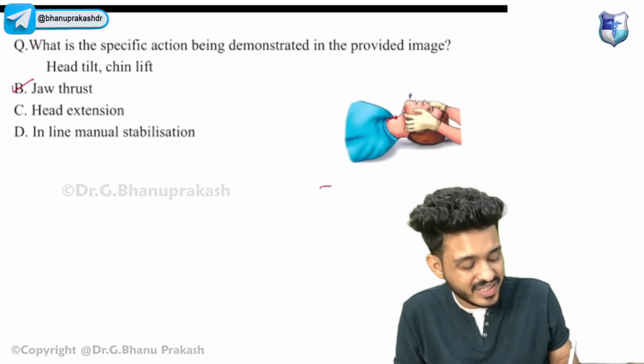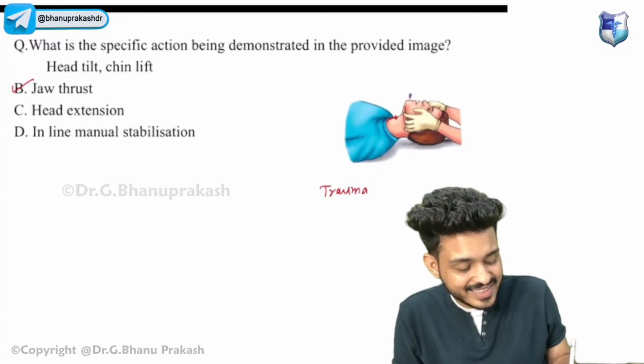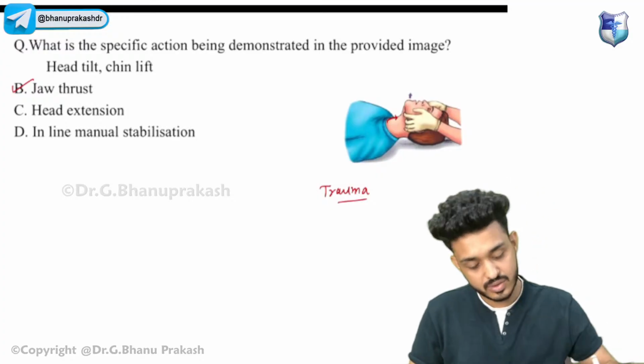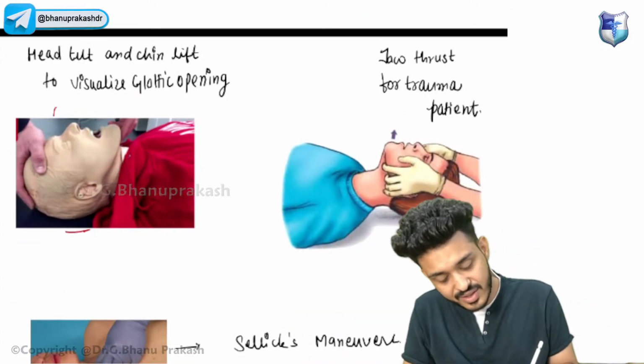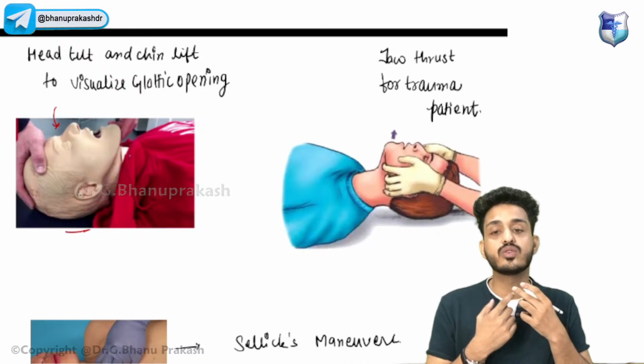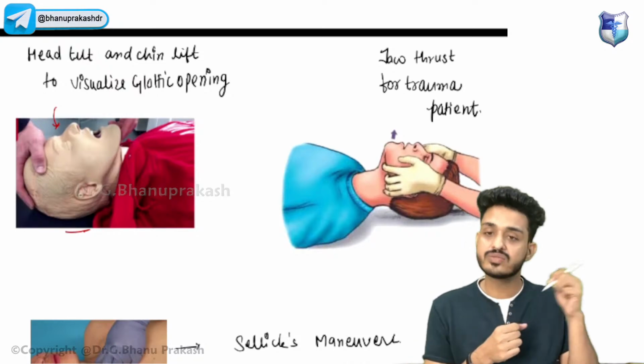Jaw thrust will be done for which patient, guys? It is done for trauma patient, and these are the image based questions they have asked you. Okay, so try to understand. This first one is your head tilt and chin lift. Why we are doing this? To visualize the glottic opening, because we need to put the tube.